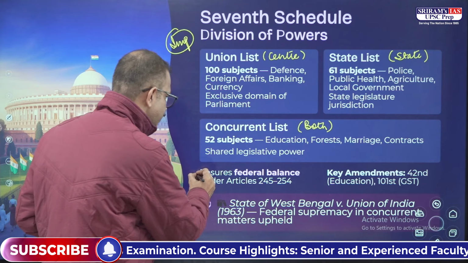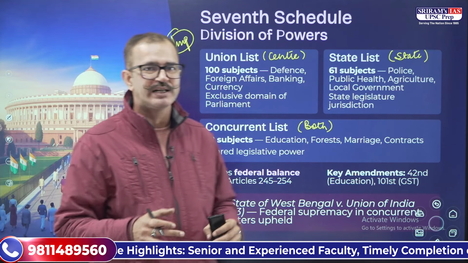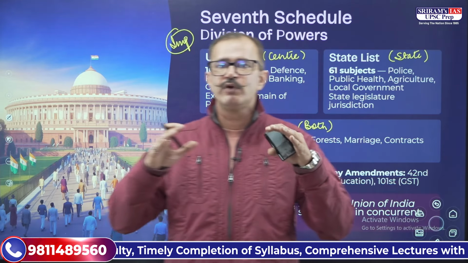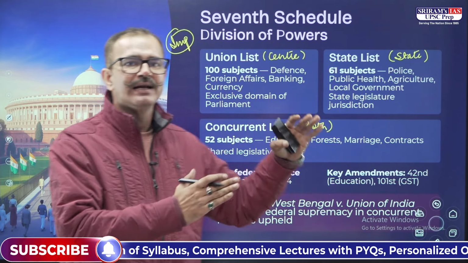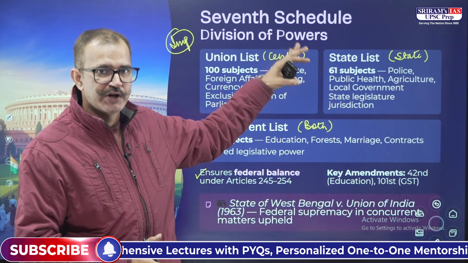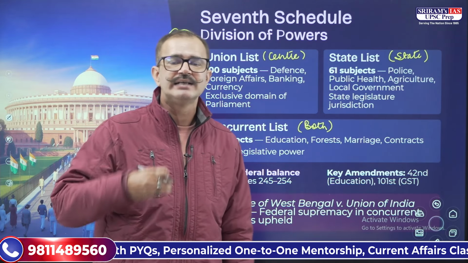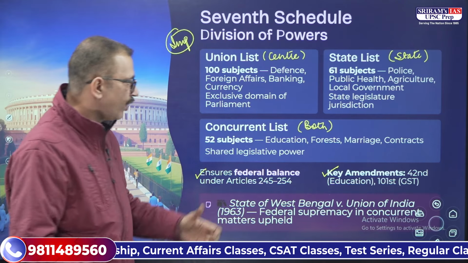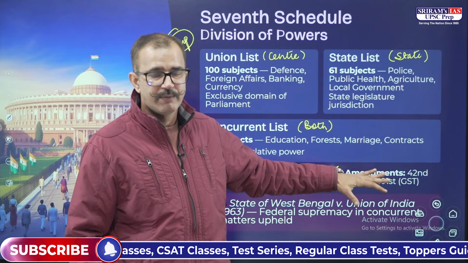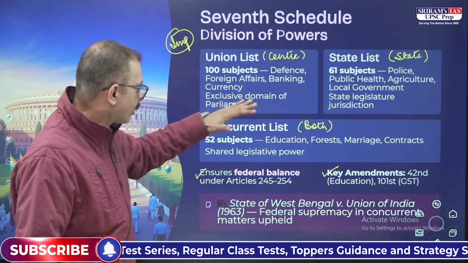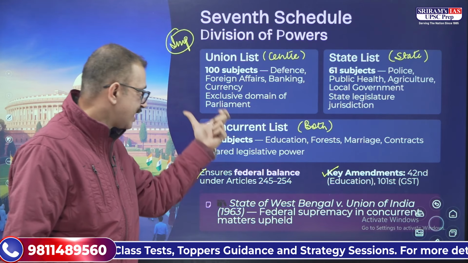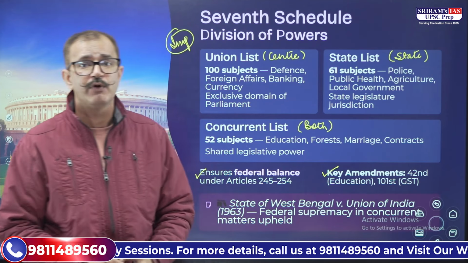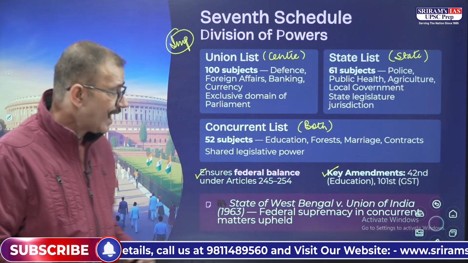And here, it ensures the federal balance that we have. I told you what is meant by federalism. Federalism simply means division of power. If there is a division of power, it has to be written, and this schedule is where you can say that India has a federal structure. All right, and there have been key amendments here. We have the 42nd Amendment Act, where education was transferred to the concurrent list. And then there was the 101st Amendment for the implementation of the GST Act.